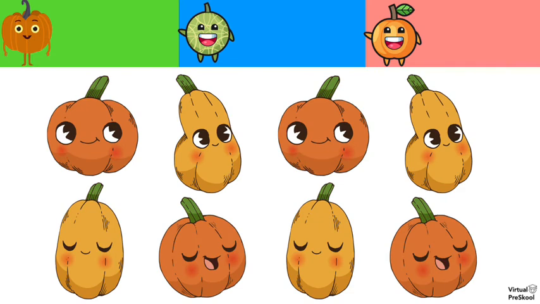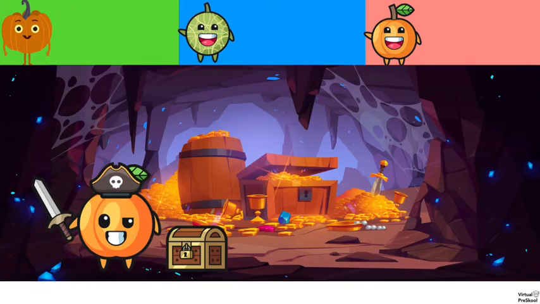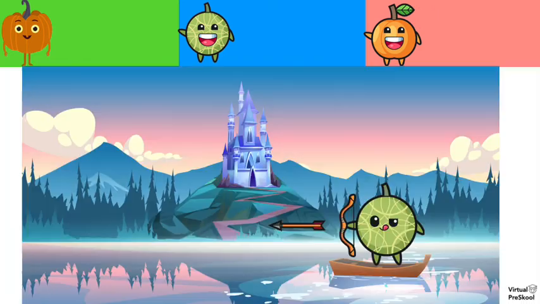Kharbuja. And here we have some cute pumpkins. How do we say pumpkin in Hindi? Kaddu. And here we have a pirate apricot looking for treasure. What was apricot in Hindi? Kubani. And here we have that Ram Cantaloupe, the archery cantaloupe. What was cantaloupe again?